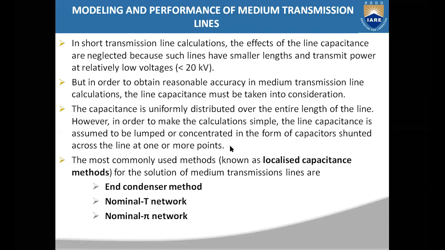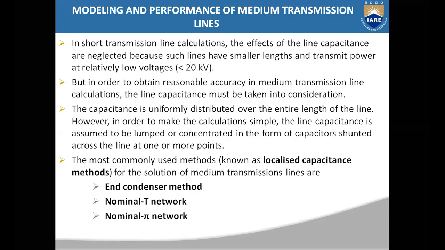To determine the performance of a medium transmission line, we are going to use three methods. These are also called localized capacitance methods. In these methods, the effect of capacitance is considered to be lumped or concentrated.